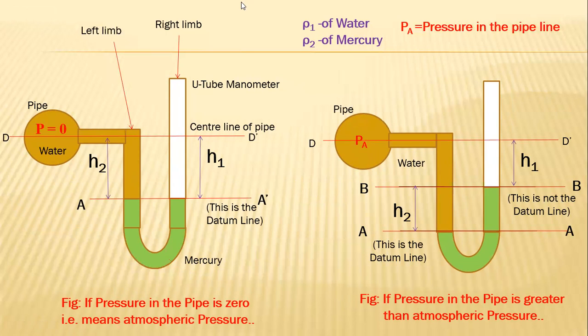Instead of zero, we can call it which pressure? Atmospheric pressure, because the right side limb of the U-tube manometer is open to the atmosphere. This limb is not closed. It means that the pressure in the pipeline as well as the pressure in the manometer is the atmospheric pressure. And see the mercury level. So is the mercury level in the left limb as well as the right limb at the same height or a different height from the center of the pipeline?